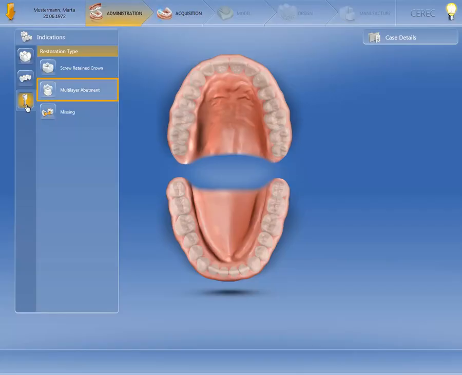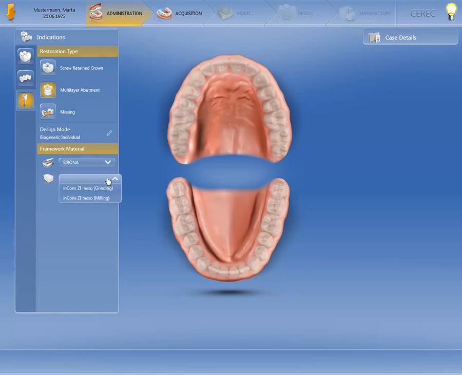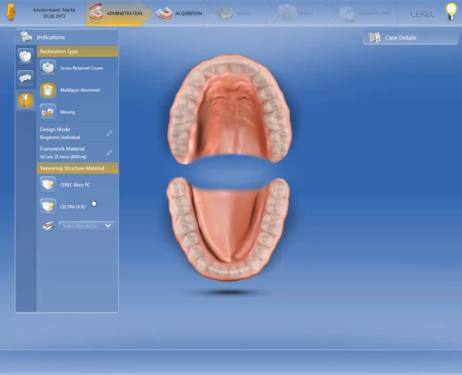Now, we'll create a multi-layer abutment. We select Biogeneric Individual for the design mode. The material selection is separated into two sections. The framework material for the mesostructure is selected first, followed by the material for the crown. We'll select a block from the favorite materials previously defined.